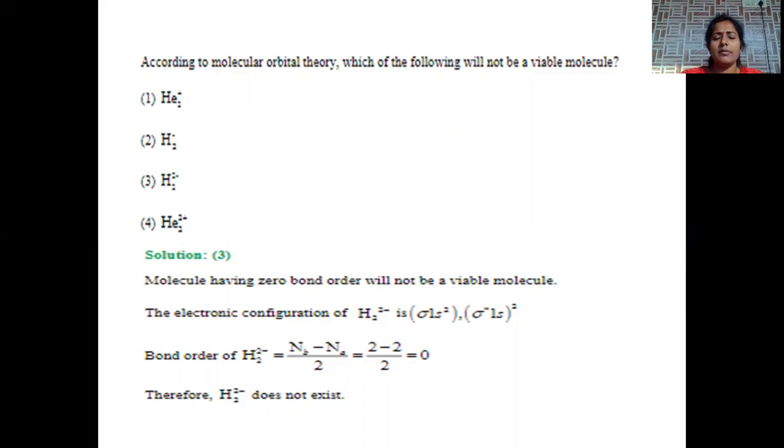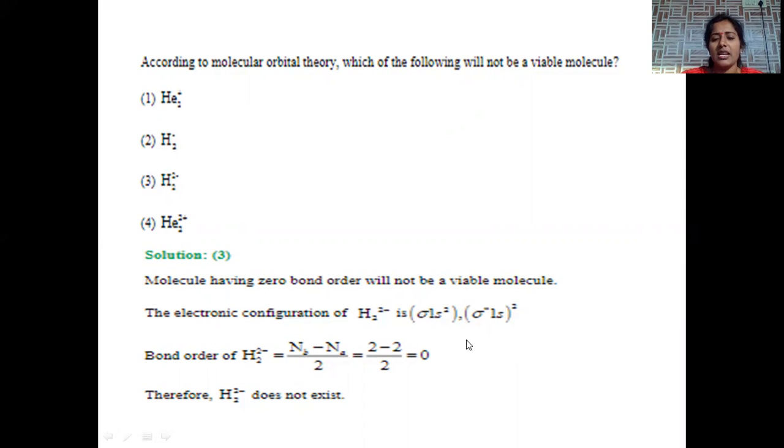According to molecular orbital theory, which of the following does not exist, not viable in the sense of not existing. When we take hydrogen 2-, in case of this H2 2-, the configuration of H2 2- is sigma 1s2 and sigma star 1s2.